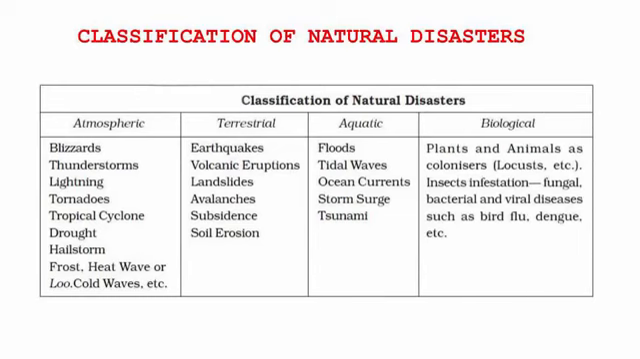And the last one is of biological types. So any kind of epidemic, flu, or anything of medical sort which is spread in a place falls under the biological category of disasters.